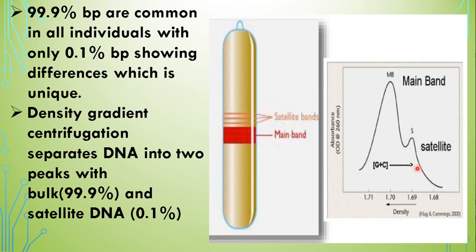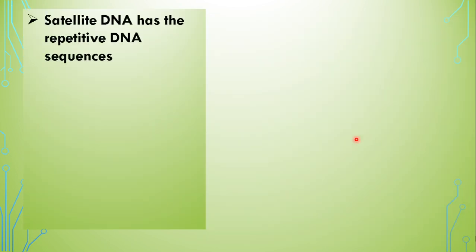This satellite DNA has different forms of bases. Of course, this turns out to be the non-coding region also. Now, what are the characteristics of satellite DNA? We have to remember, students, that only 0.1% of the bases come under satellite DNA. When subjected to centrifugation, it appeared as a lighter, less dense band, which shows that its proportion is very, very small.